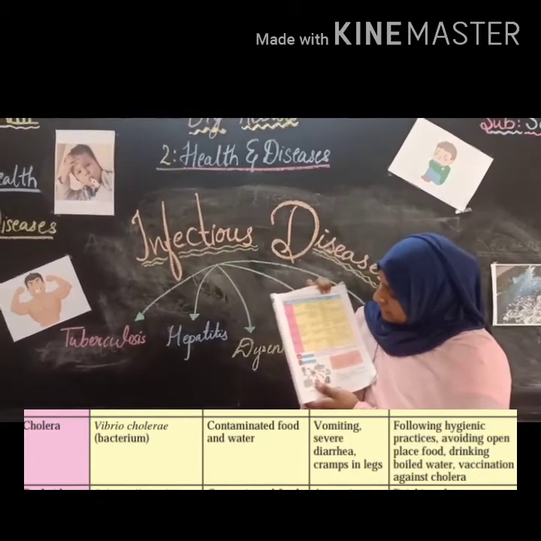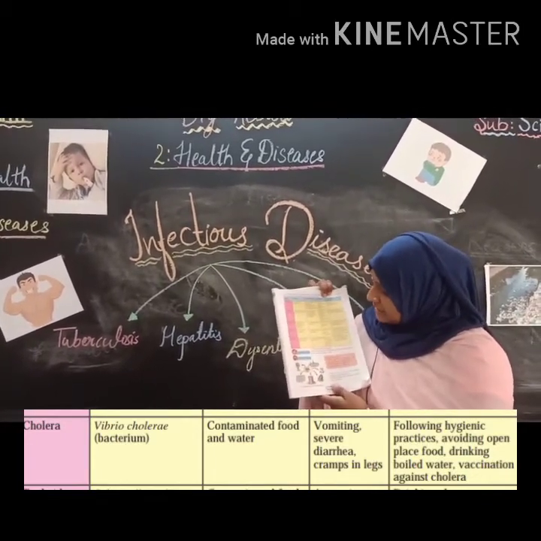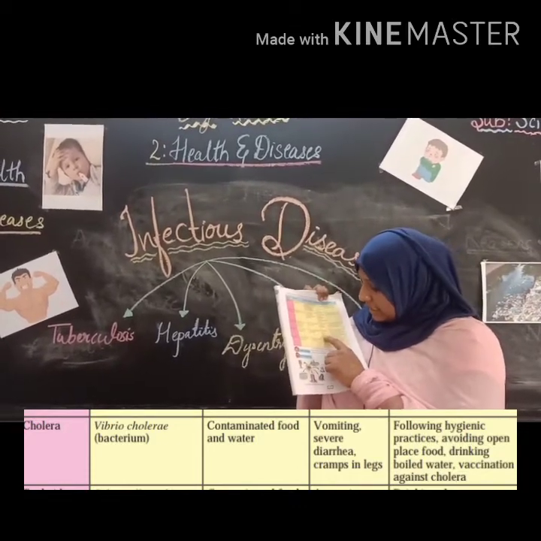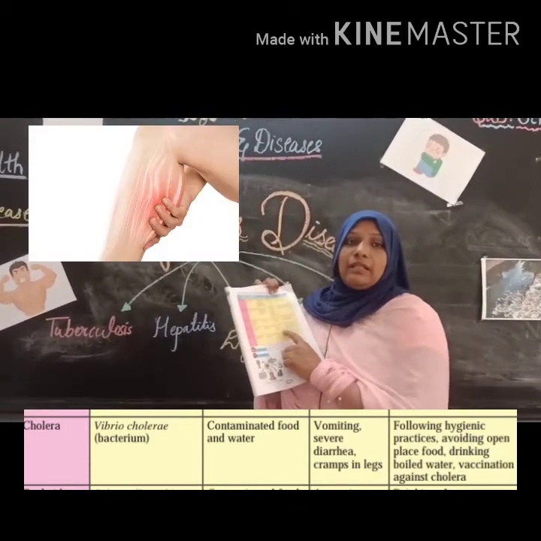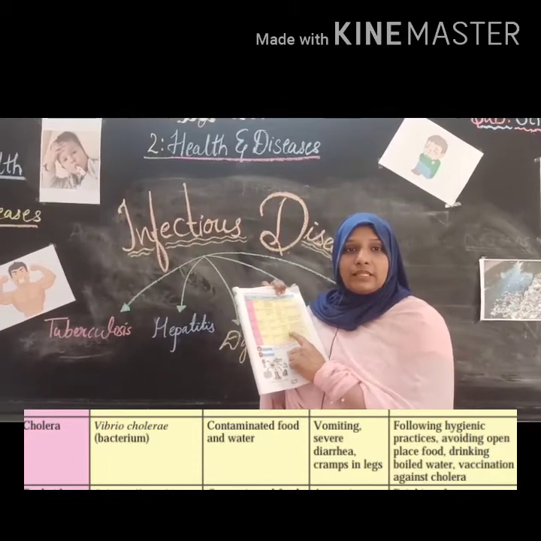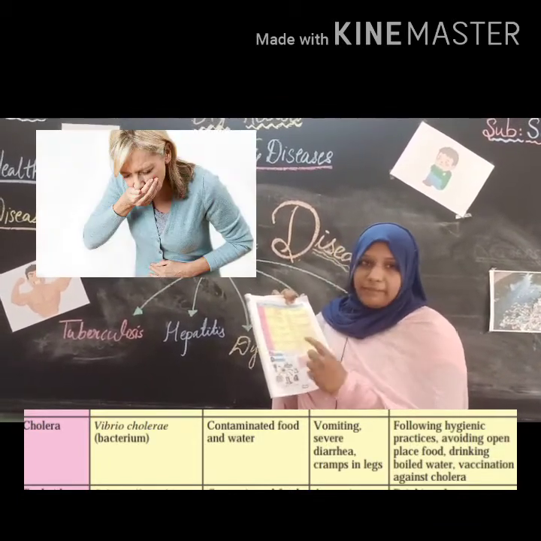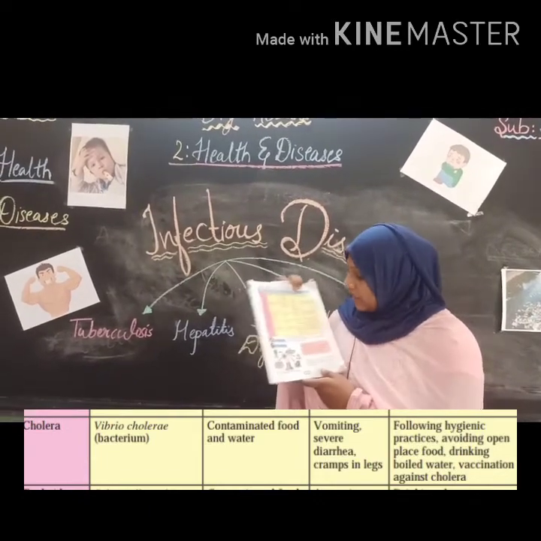So what are the symptoms? The symptoms are the same as dysentery: vomiting and severe diarrhea, cramps in legs. The person vomits, has severe diarrhea, and pain in the stomach also occurs.